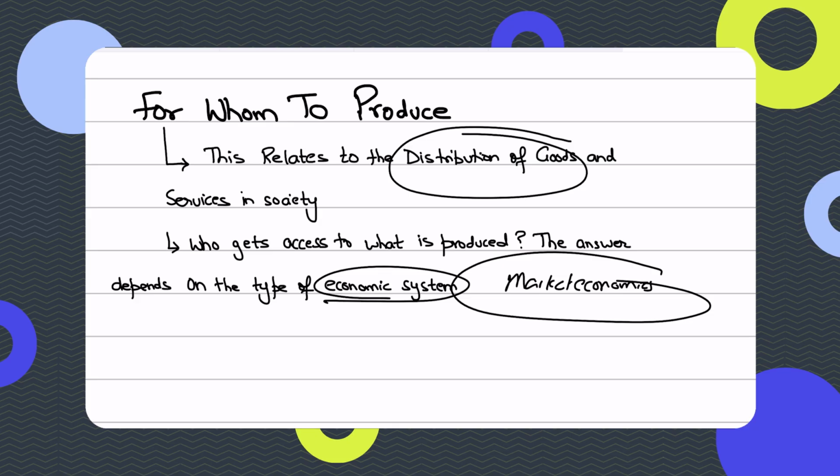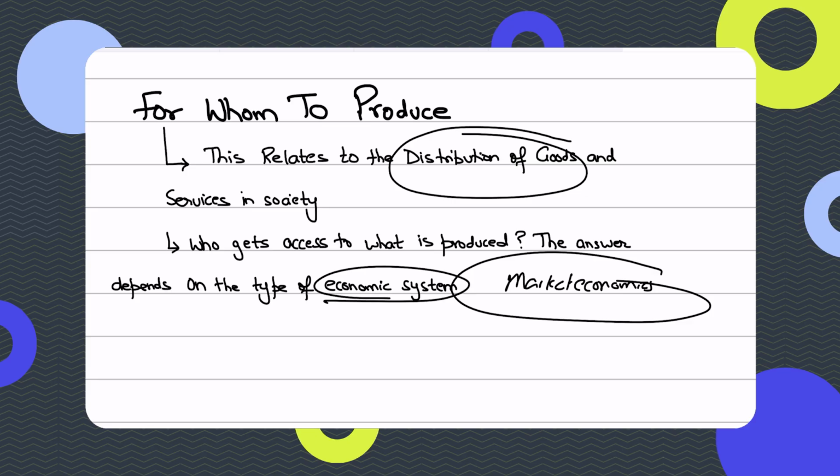And in planned economies such as North Korea, the government decides the distribution of the goods. Here the distribution is not based on who has more income or wealth, but on needs or priorities which the government normatively assesses, right? The government might say, we have this much food and this much housing, so this much housing goes to these people, and this much food goes to those. So the government rations the food and housing. Rationing means it distributes the food and housing accordingly, based on needs and priorities.